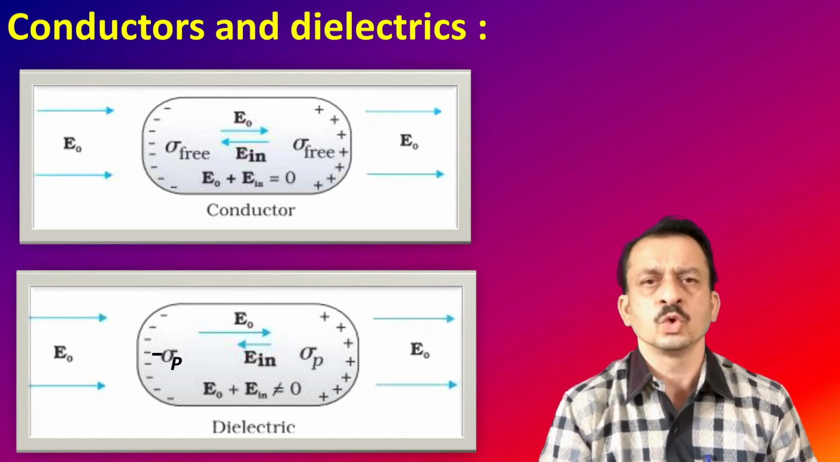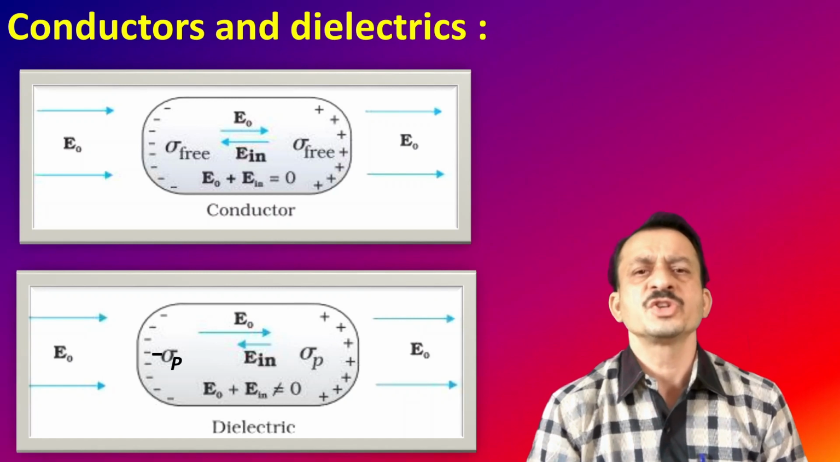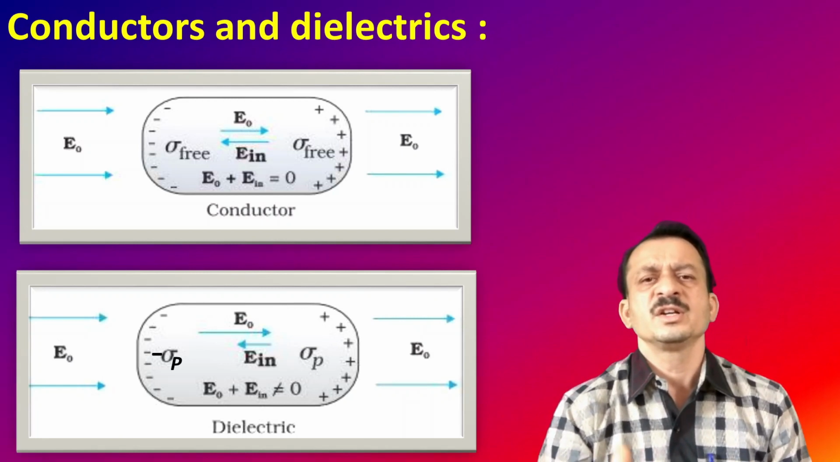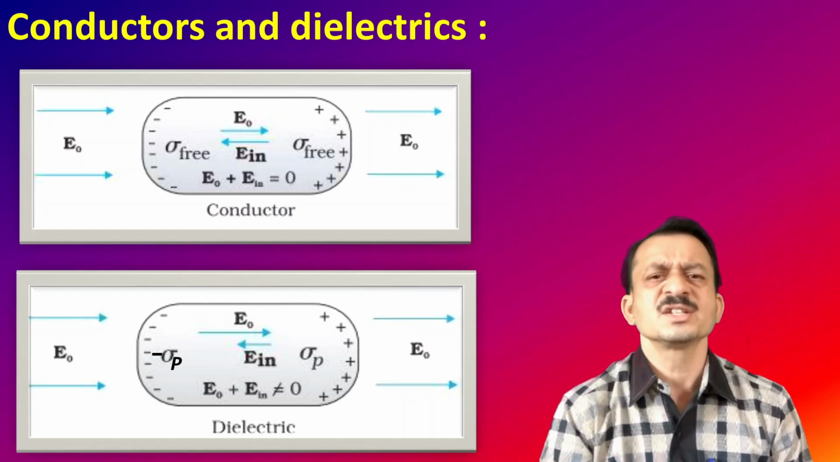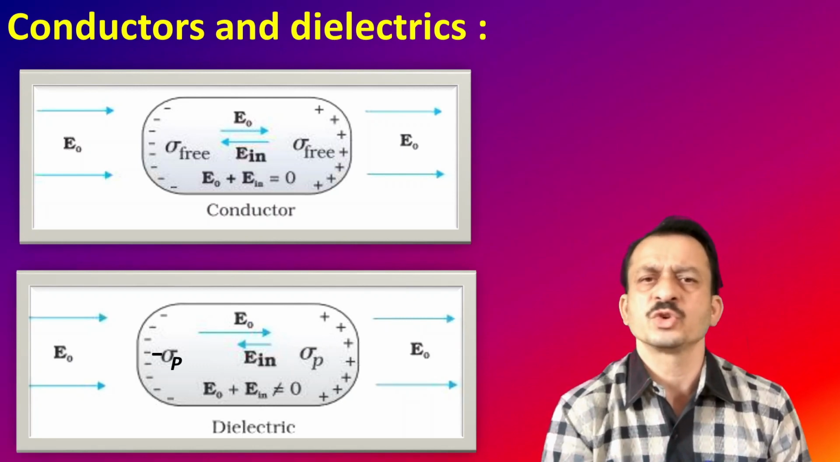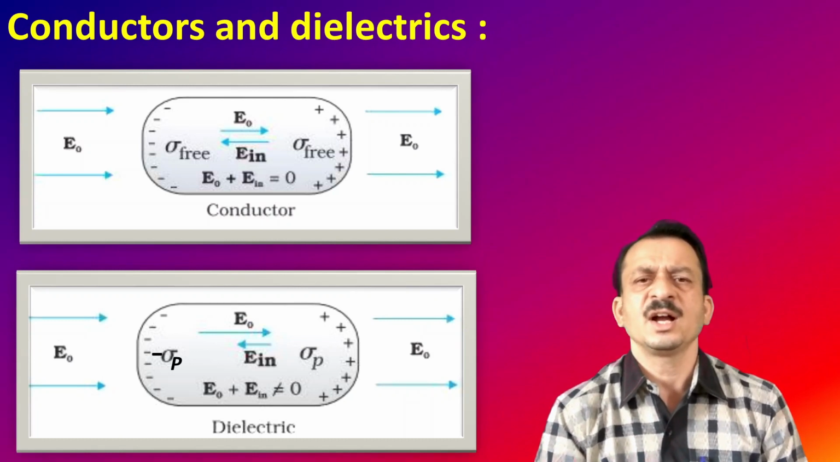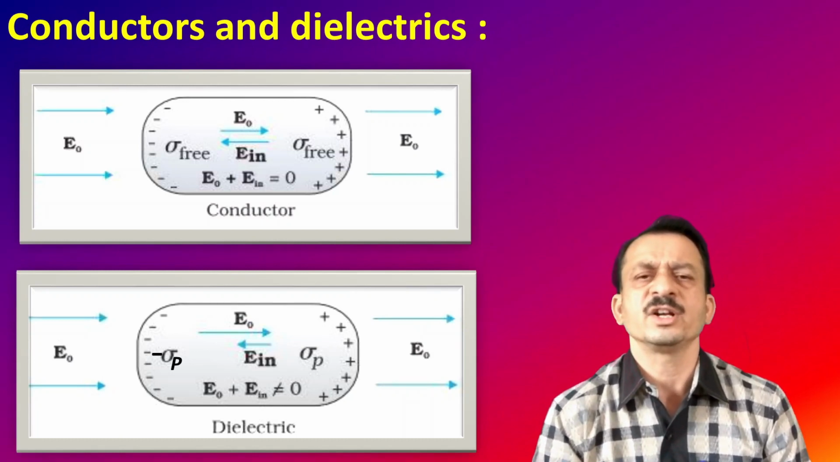This distribution or orientation of the molecules constitutes surface charge density on either side. Now these charge densities induce an electric field in the direction opposite to the applied electric field, as shown in that diagram. E naught is the applied electric field and E in is the induced field.